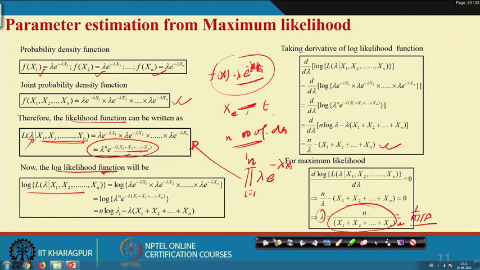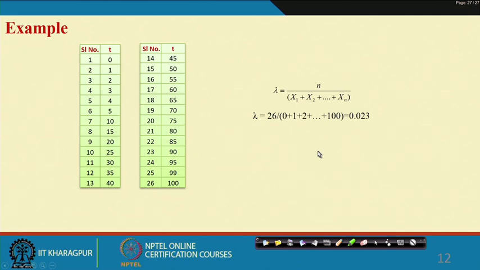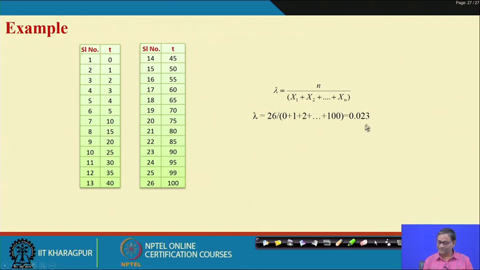With reference to this example, we have computed lambda equal to this value, 0.02.